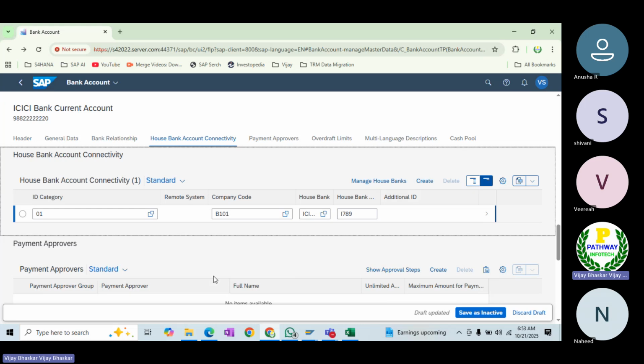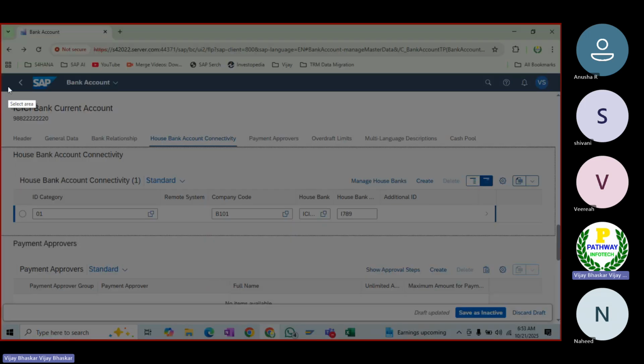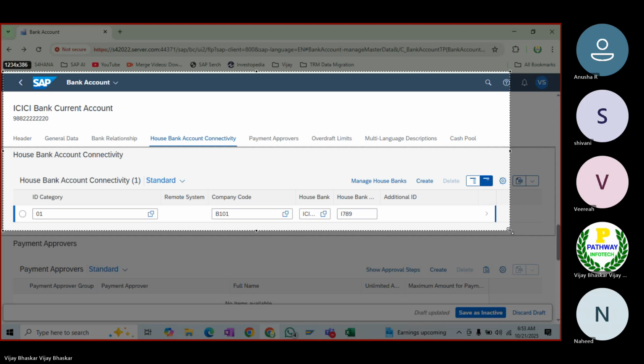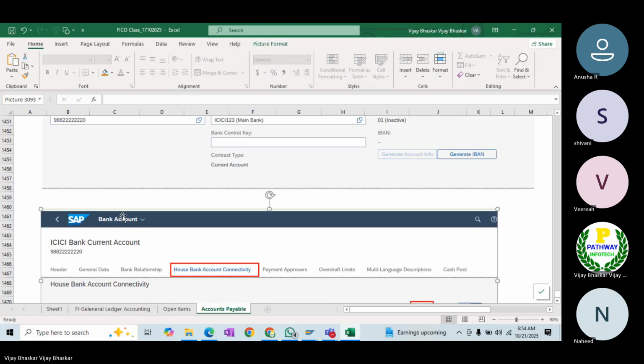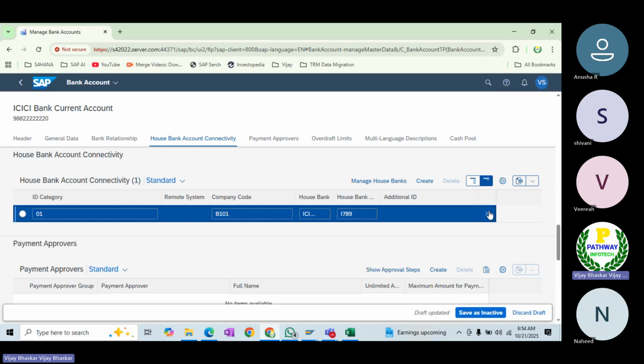Click on create so that this will be enabled here. House bank account connectivity, then click on create and you can enter all this information. Now I'll take a screenshot for this one. Okay, then click on create.